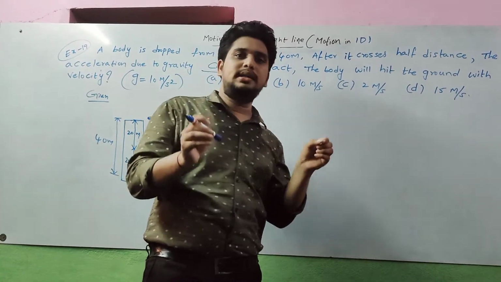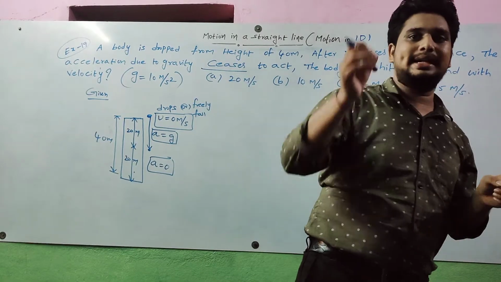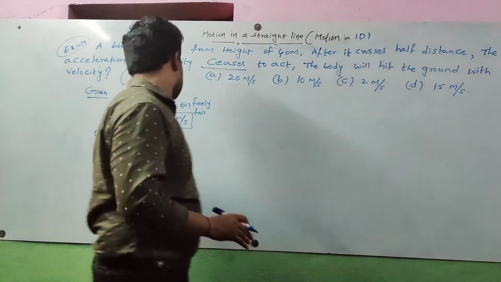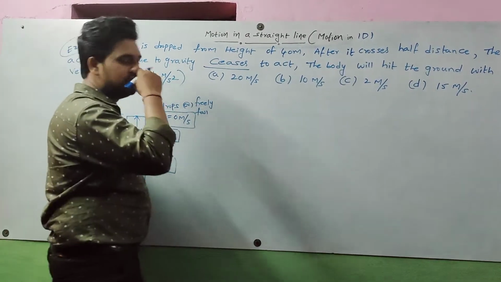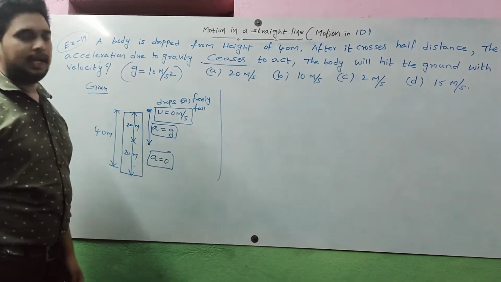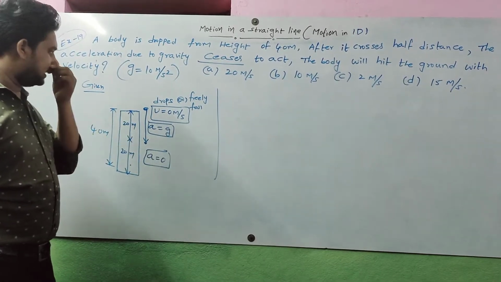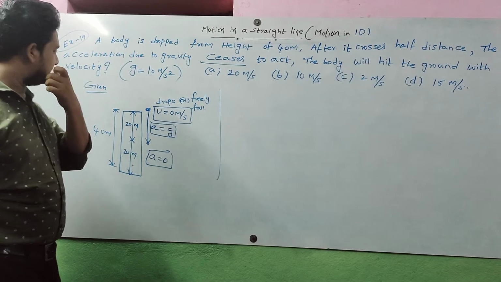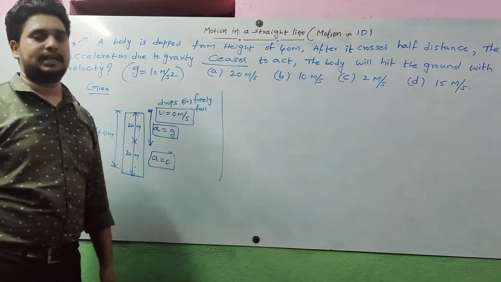Then what is the final velocity of the body when it touches and hits the ground? That we need to find in the question. Right? What is the final velocity of the body to hit the ground? We need to find it. First of all, for half distance, here they have given how much distance it travels. Half distance is 20 meters. a is equal to g is given. u is equal to 0 meter per second is given.